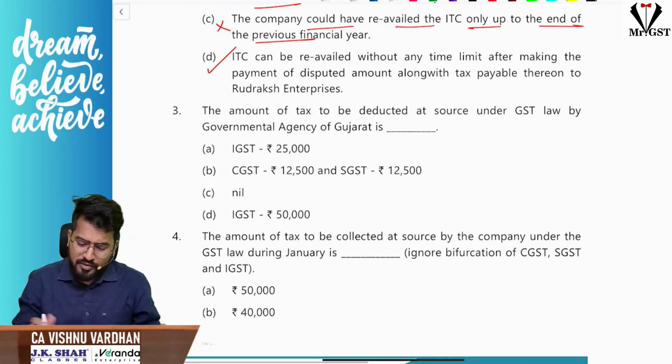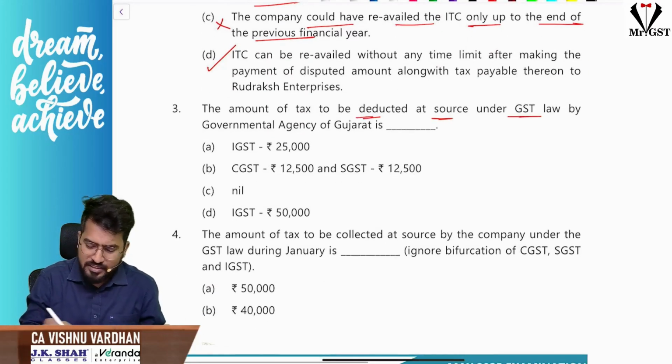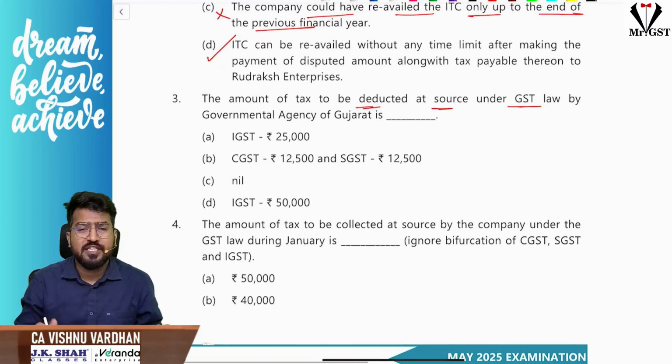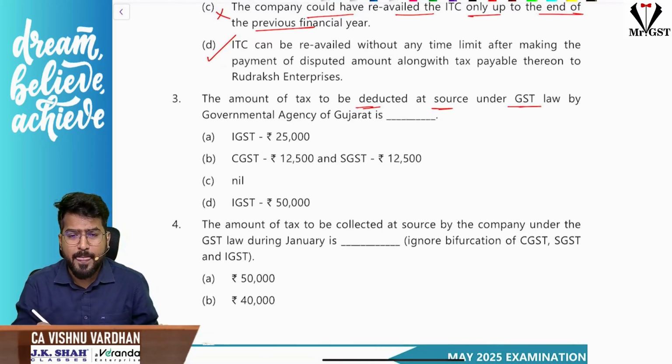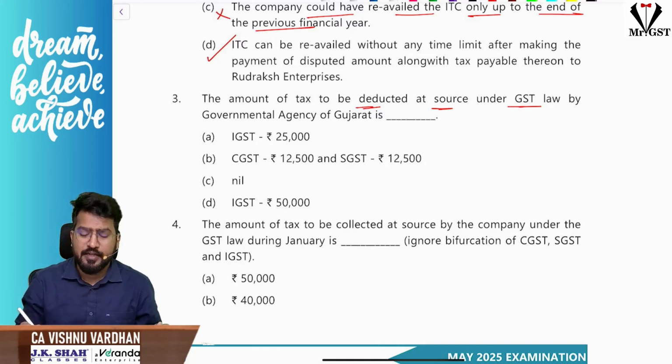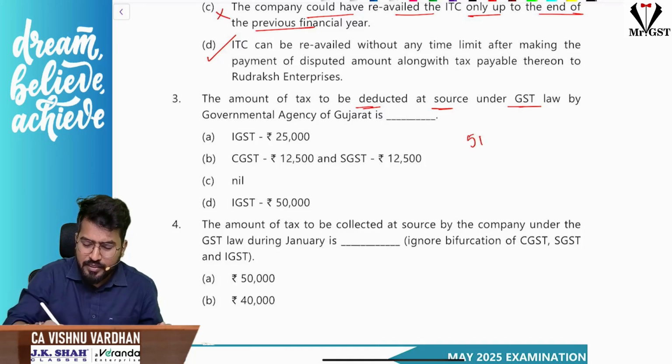The amount of tax to be deducted at source under GST law. For that we should go through the question. TDS, what is the rate of TDS? Comment box, TDS. TDS is under section 51. It ends with 1, so the rate will be 2.